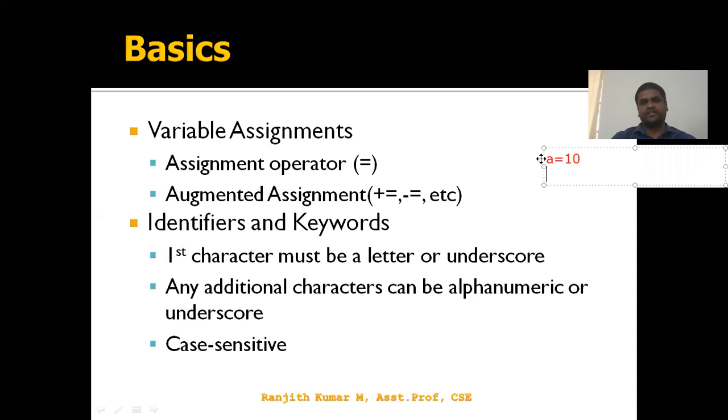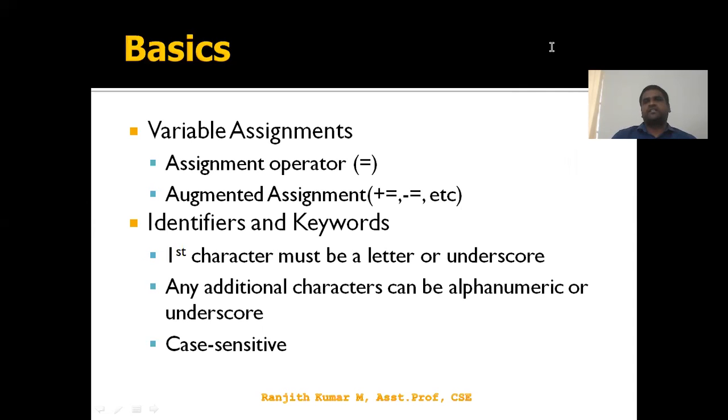This is a simple assignment, right? If I have a statement like A = A + B, it can be expressed in a short form by using augmented assignment. So both are equal: A = A + B or A += 3. They both are equal. This is called augmented assignment.